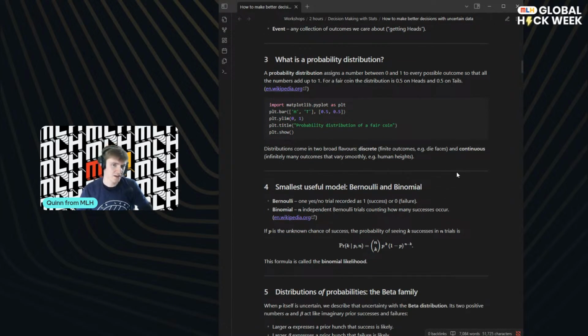Now, when we're looking at discrete things like tossing a coin, there are distributions for that too. Just like there's a normal distribution for your height or your IQ, there are distributions for tossing a coin or anything where you've got a yes or no answer. So, for example, let's say I record all of the days that I catch the bus and all of the days that I miss the bus.